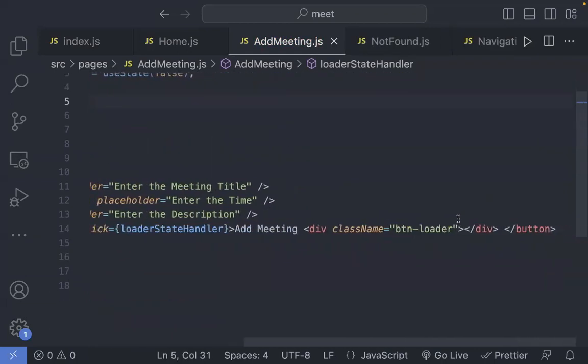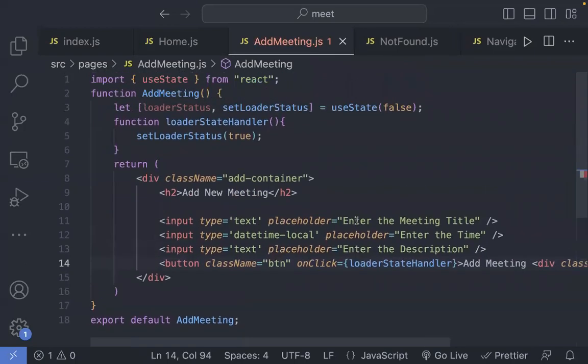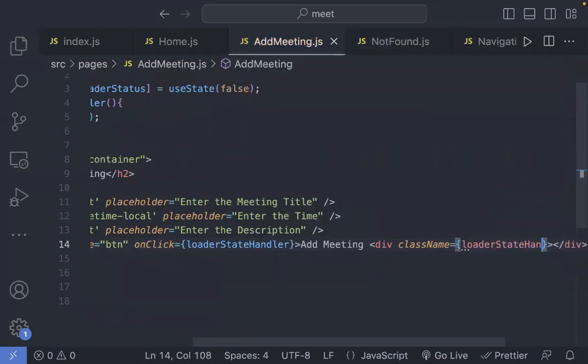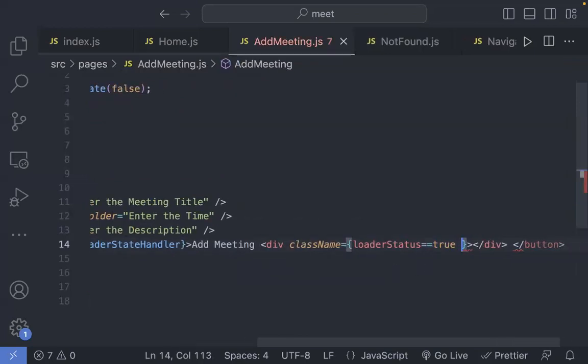Now see, we'll go here, and inside this, we'll say loader status equals true. When the status is true, then I want the class name to be button loader, and else I need nothing, right?